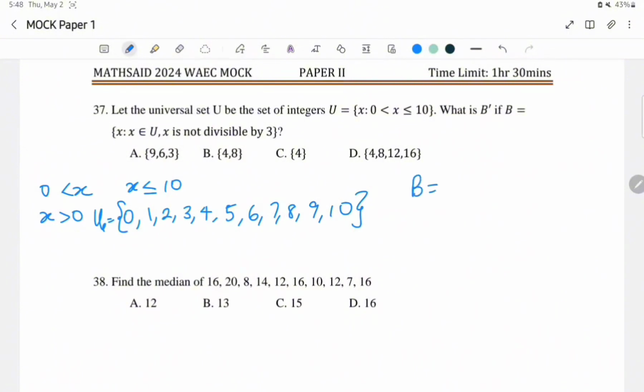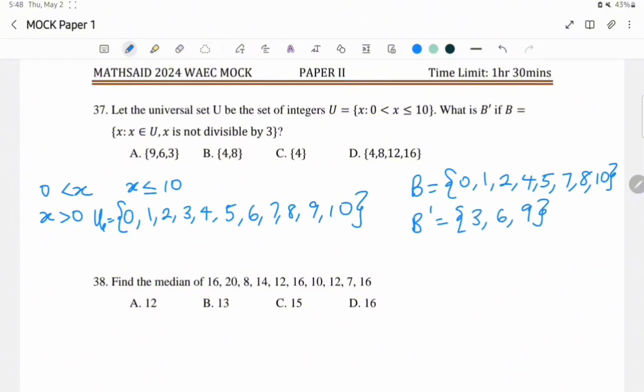So that means the elements that are not divisible by 3 from the universal set, they are 1, 2, 4, 5, 7, 8, and 10. So B complement is simply going to be the numbers that you did not write when you are writing B, and that's simply 3, 6, and 9.